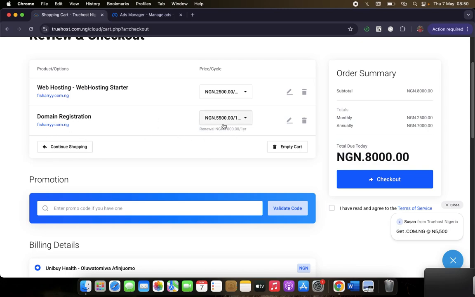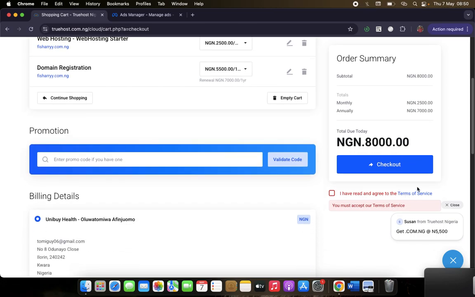This domain, which is 5,500, you renew yearly. The domain will not be renewed monthly. It's only web hosting, so you'll be paying 2,500 naira monthly. So this domain name will be yearly. Then you click on I've read. Okay, click on checkout. Then you accept this. You must accept. I'm accepting now.